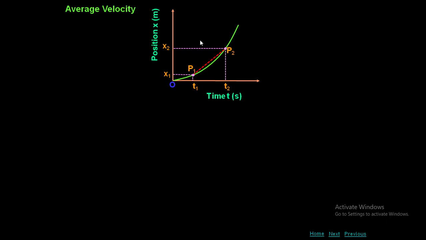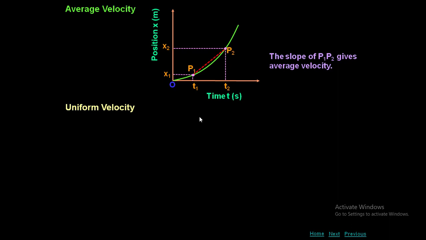Now that is the resultant displacement, or the change in position. So how are you going to get it? x2 minus x1 by t2 minus t1. So the slope of P1P2 gives average velocity, because displacement by time is nothing but velocity. So if you are able to find the slope, what is slope? Y coordinate by x coordinate. What is the y coordinate? x2 minus x1. t2 minus t1 is the x coordinate. So slope is nothing but y by x. So simply, this represents average velocity.